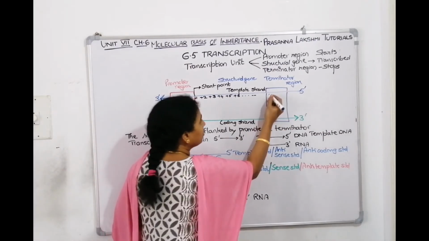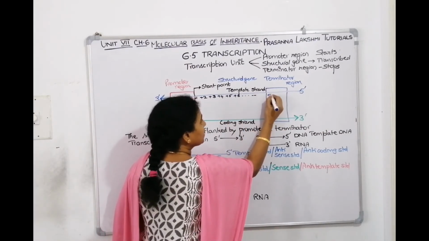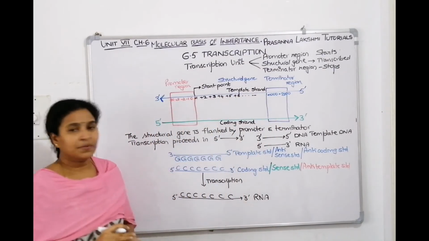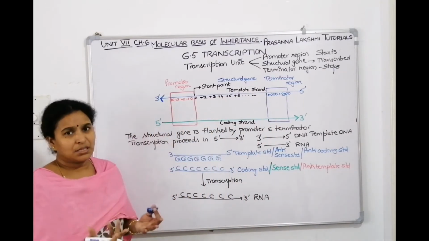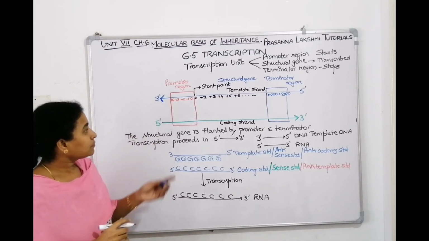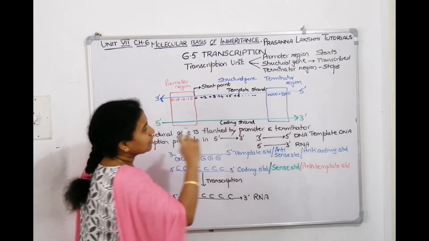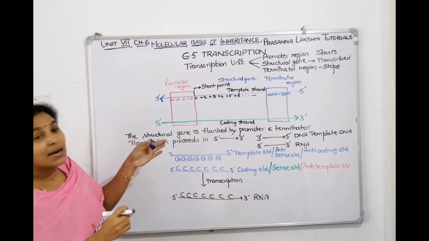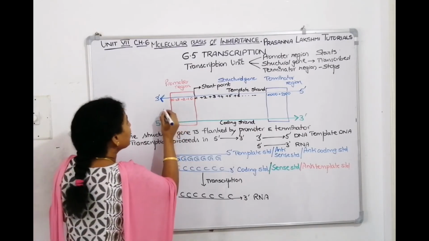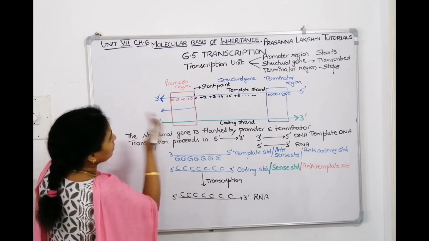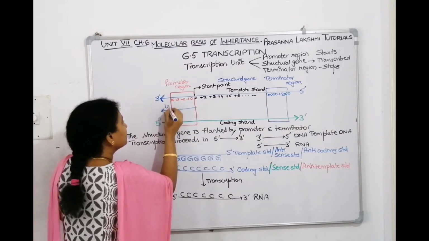Terminator we can write, if it goes to 1000, as +1000, then +2000, so like that the terminator goes on. At +1000 a terminator can be there, it's a prediction. At 2000 a terminator can be there, so like that it is. So now this direction is called the downstream direction, and this direction is called the upstream direction. So again listen, what is this direction called? This direction is called the upstream end.